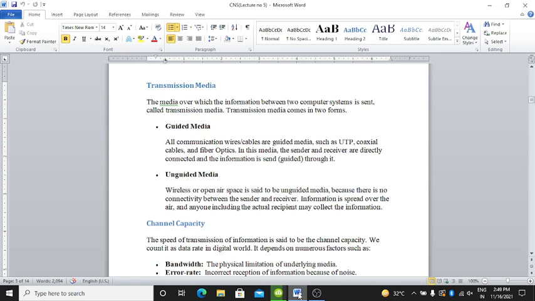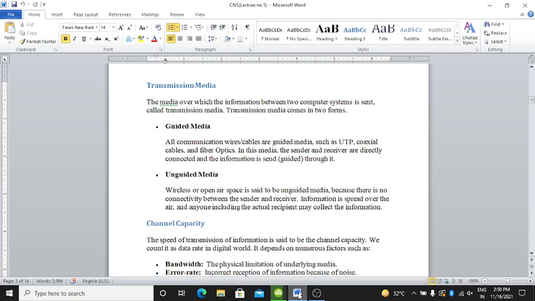In guided media, wire cables are the guided media, such as UTP, coaxial cable and fiber cable. In this media, the sender and receiver are directly connected and information is sent guided through it. There is a physical connection between the sender and receiver. Okay.